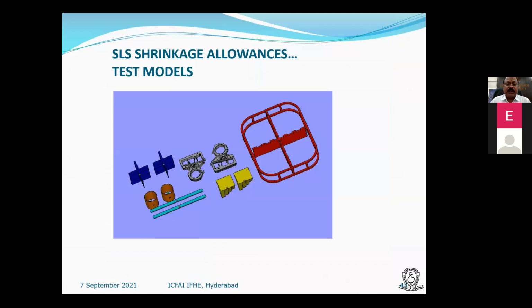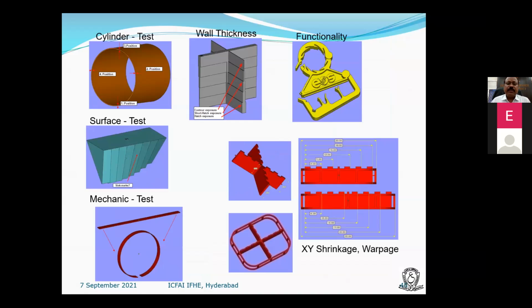Coming to SLS, shrinkage allowances are very important to give, to compensate. It is not like printing just a toy or something like that. We need to build 3D printed parts very accurately, and they should be compatible with the other mating surfaces. Otherwise, no use. If you are not maintaining fits, tolerances, and accuracy, it is simply for visual purposes, nothing else. So that's why we need to give a lot of attention to build quality prototypes.